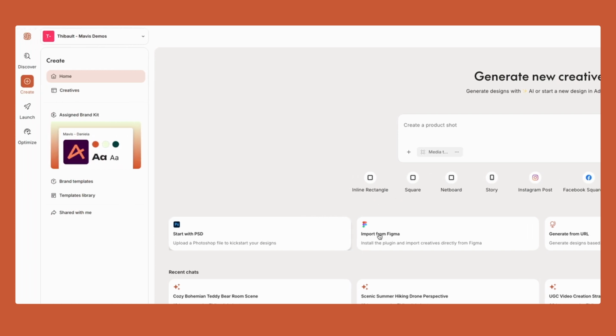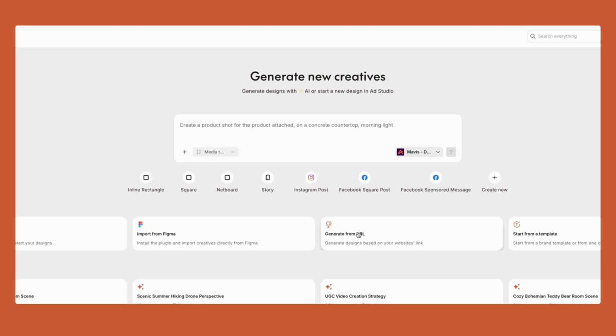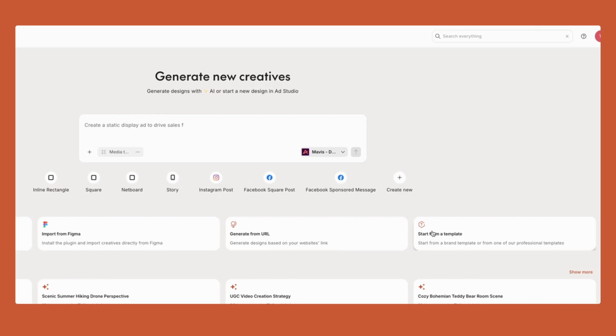You can start from a PSD. We have now support for Figma. You can also generate from a URL, which is pretty awesome if you have a website, e-commerce, like a Shopify website or any website, and you want to generate ads directly from the URL, or start from a template.